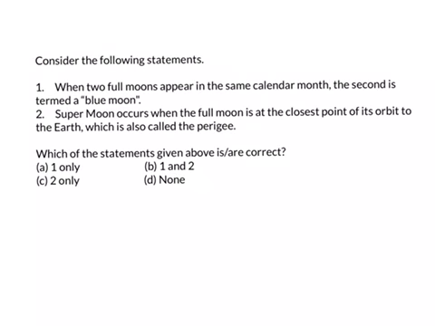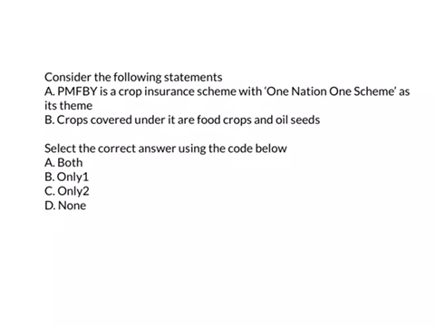Now let's see our today's questions. The first question is, consider the following statements. When two full moons appear in the same calendar month, then the second is termed as blue moon. The supermoon occurs when the full moon is at the closest point of its orbit to the earth, which is also called the perigee.